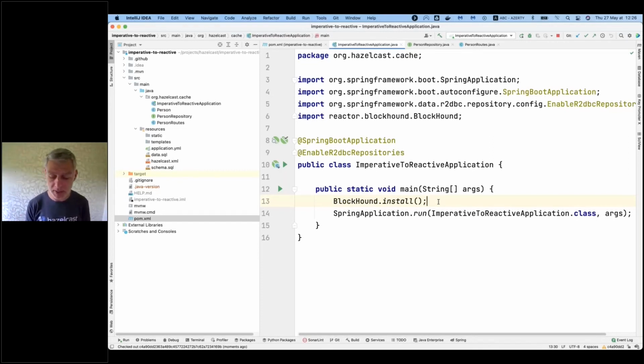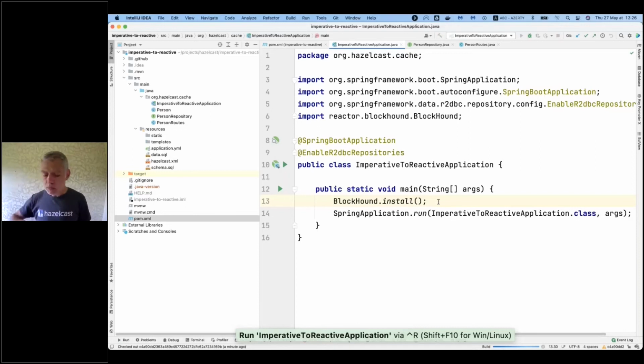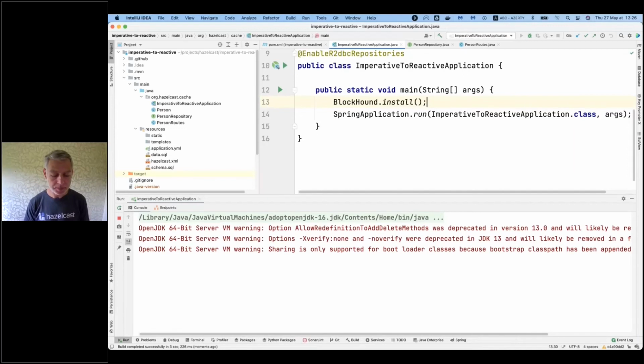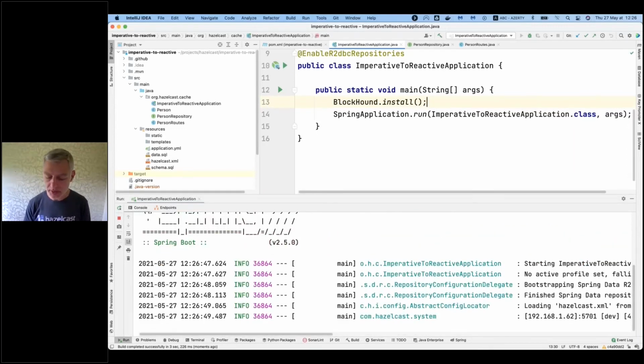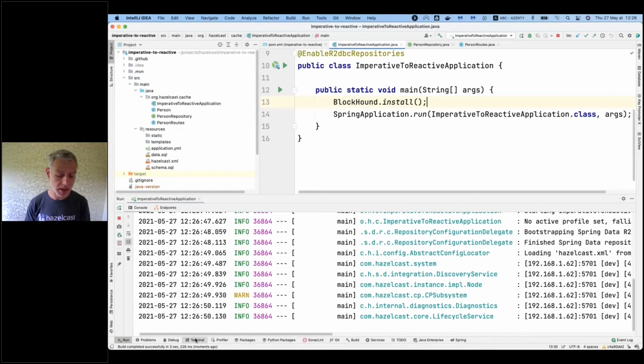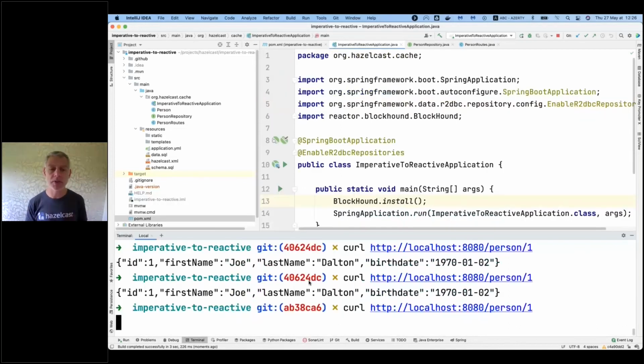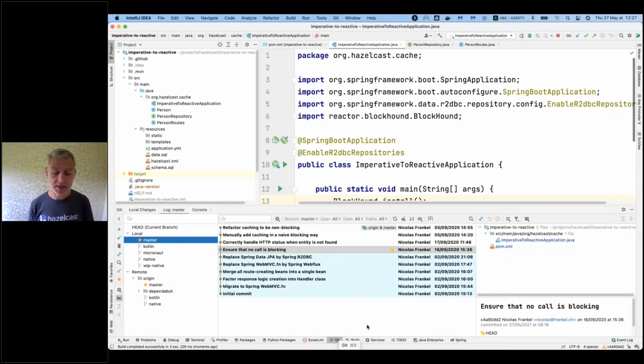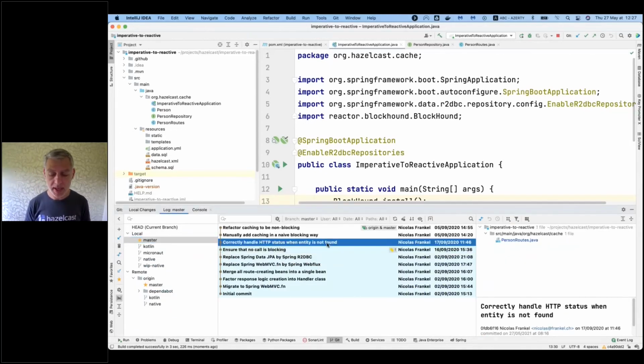So let's restart the application, because now I hope that I don't have any blocking code. It will be very easy to check. Now we can curl it again, and it still works. So now I'm sure there is no blocking call. I'm very happy. I can go a bit further. Something that I didn't do before, and I think that it deserves to be done, is, hey, I want to return an HTTP code when the entity is not found.